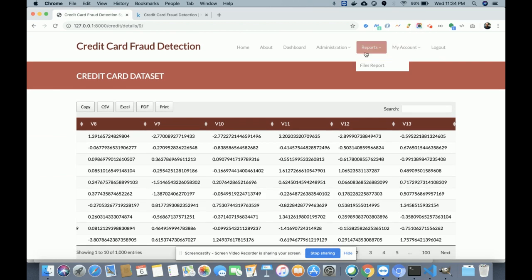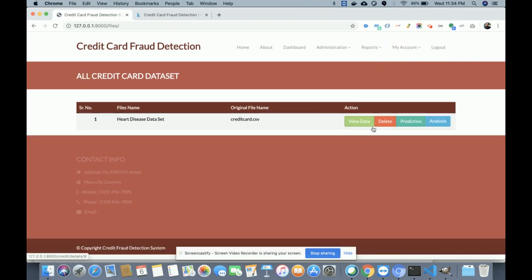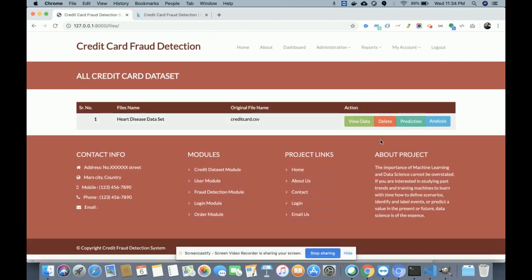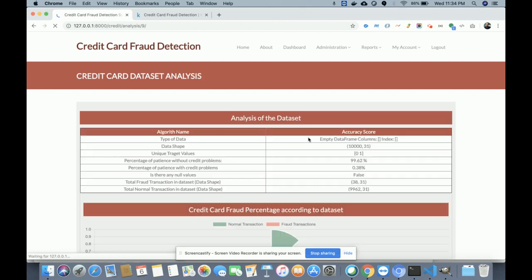So let's go on to the other things. This is the delete. Once you delete it, the data set will be deleted, and you need to upload a new data set. But you can upload multiple data sets here also. This is the prediction, which I will explain later. Analysis: once you click on analysis, you will get the analysis of that data set.